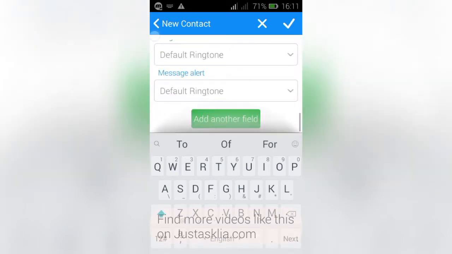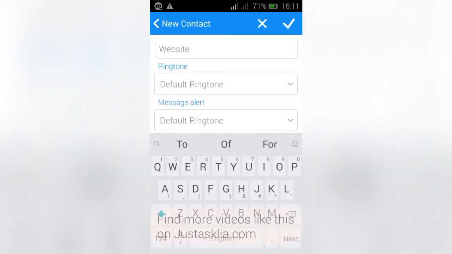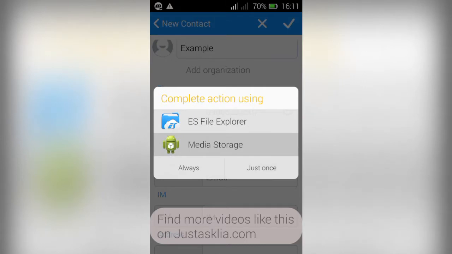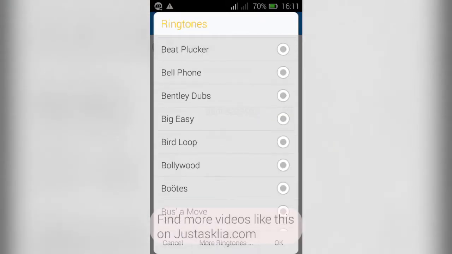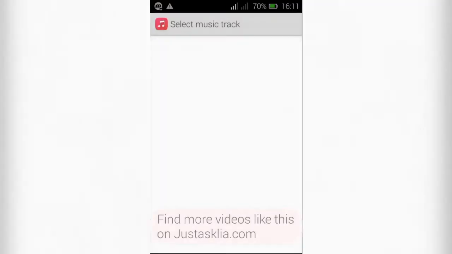and then I'll go to the bottom of the screen. There's an option for ringtone. Click on that and then pick your ringtone. You can choose to pick any of these, so if you want to pick from your phone, you go to more ringtones and select your music list.